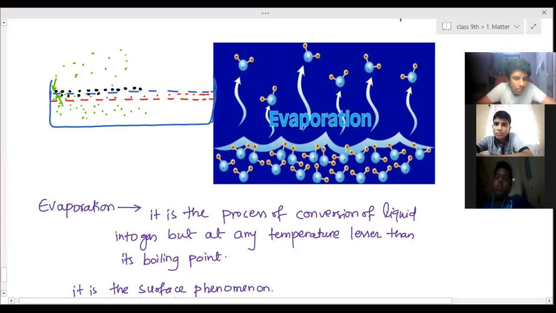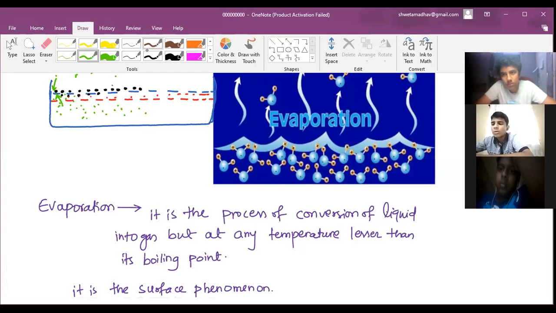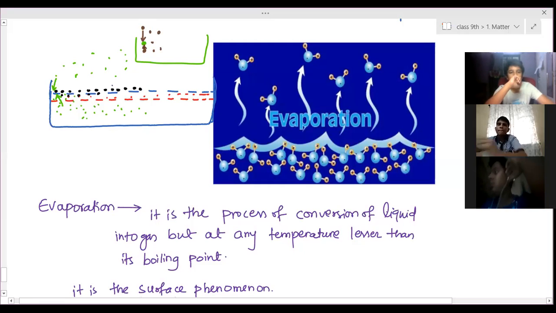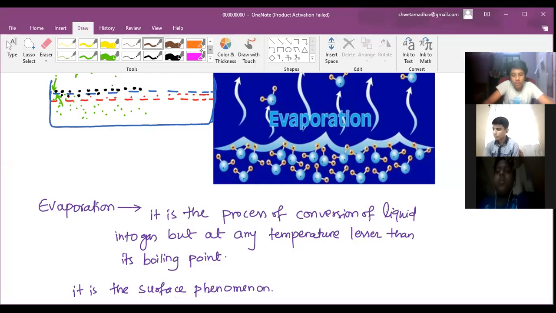And then they overcome the force of attraction. This is a water particle present on the surface, this is a water particle inside, and these are the air particles in their surrounding. Now this particle takes heat energy from the remaining water particles as well as from the surrounding. So they absorb heat energy, their kinetic energy increases, then they overcome the force of attraction.